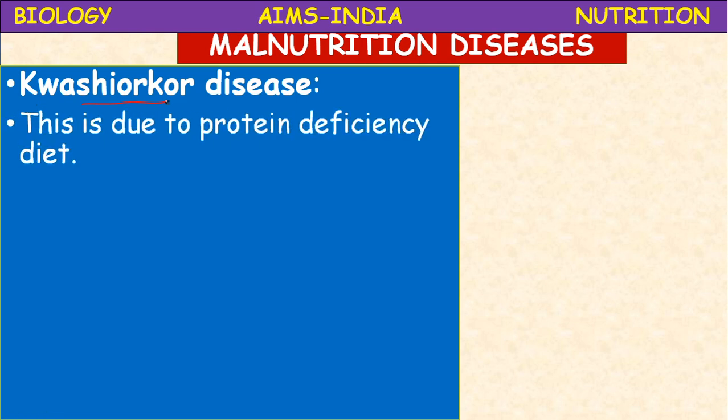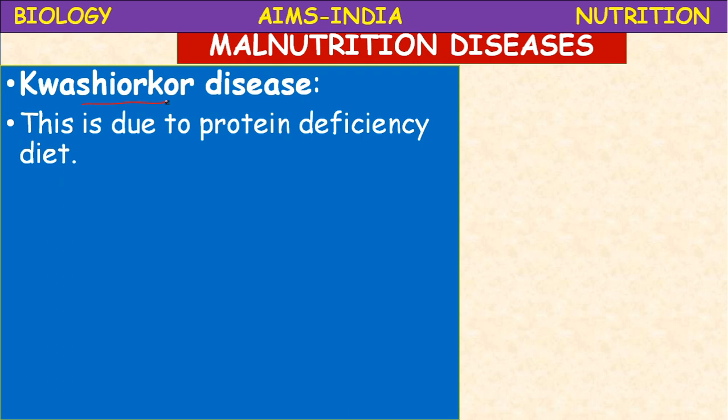This is due to a protein deficiency diet. If food material which is deficient in protein is given to infants, always remember most deficiency diseases appear in children below 5 years, the growing stage. The infant stage is very, very important. Before 1 year, if the child gets proper nutrients, then the growth will be rapid.